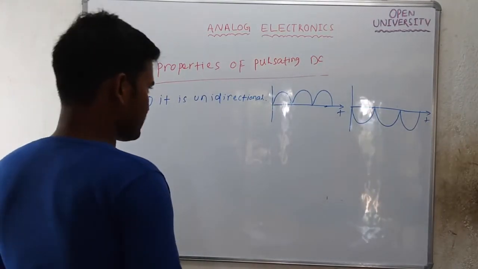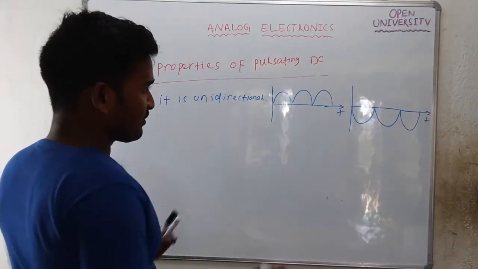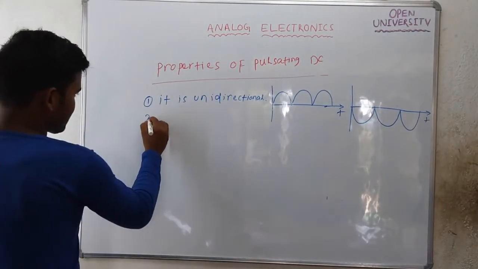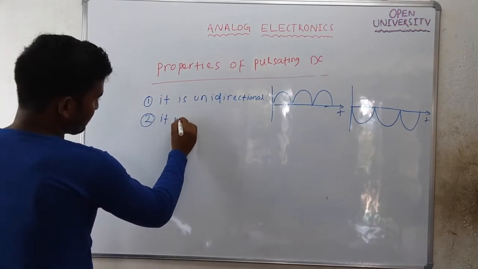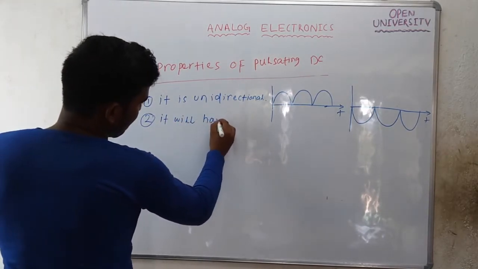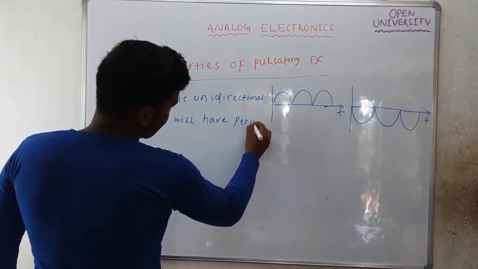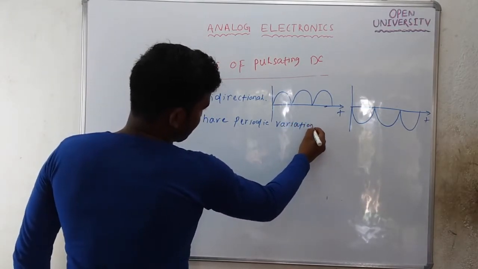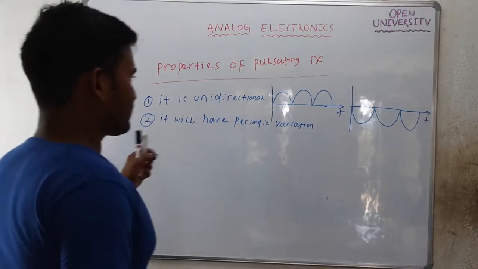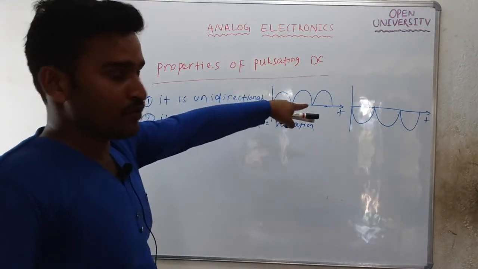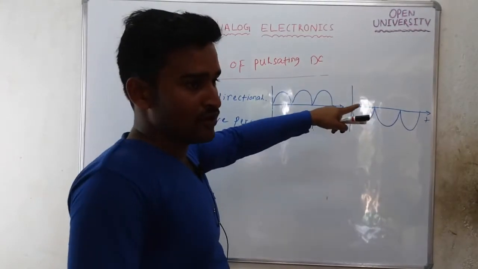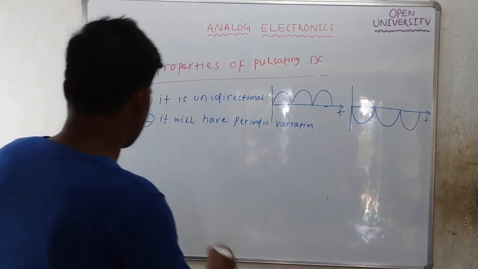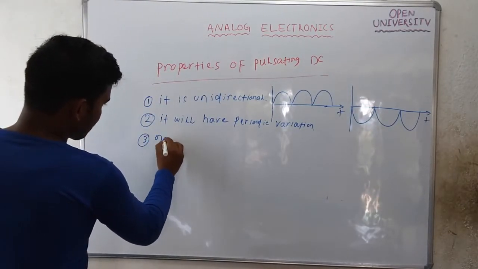The second property is that it will have periodic variation. A pulsating DC also varies periodically with time. The third property is a non-zero average or DC value. If we calculate the average value for such signals, it will not be 0.